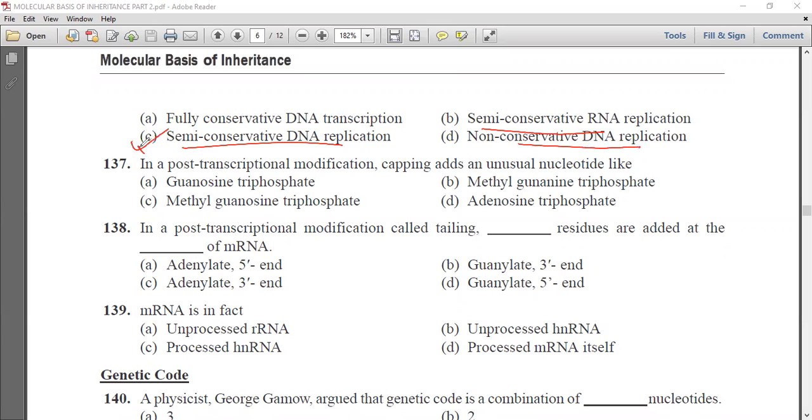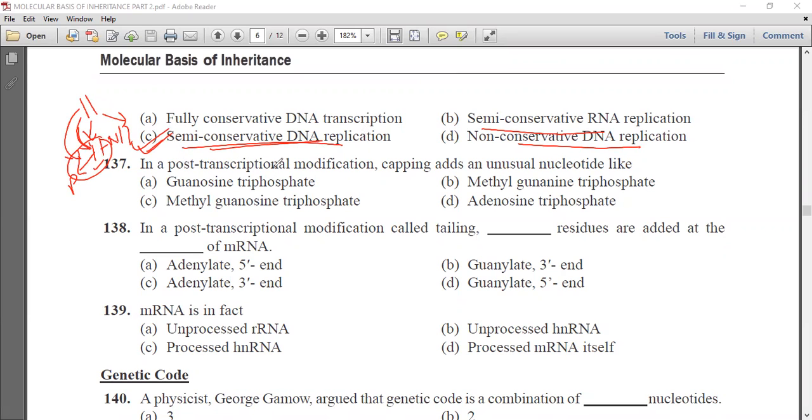Now we know that DNA replication is semi-conservative. That means from one single DNA, 2 strands of DNA are formed. One strand is from the parent and one strand is a newly synthesized strand. So this is the reason it is known as semi-conservative replication, because one strand is conserved from the parent. So this DNA replication is semi-conservative.